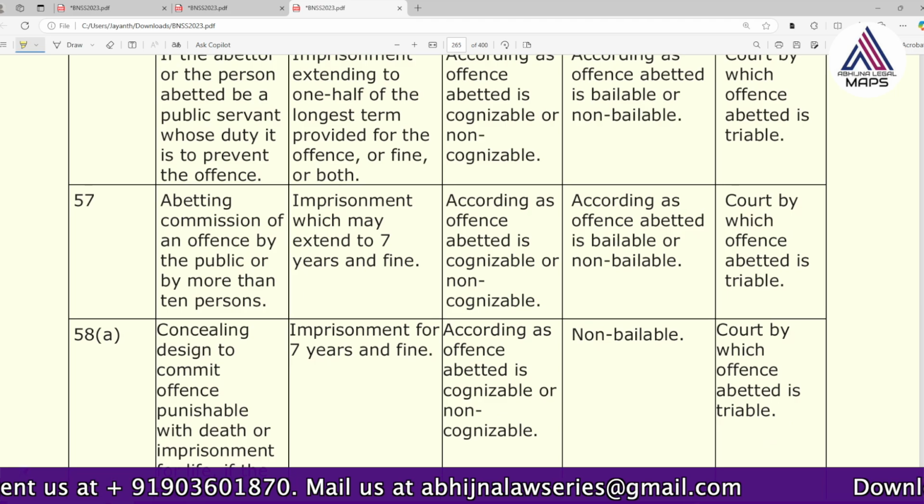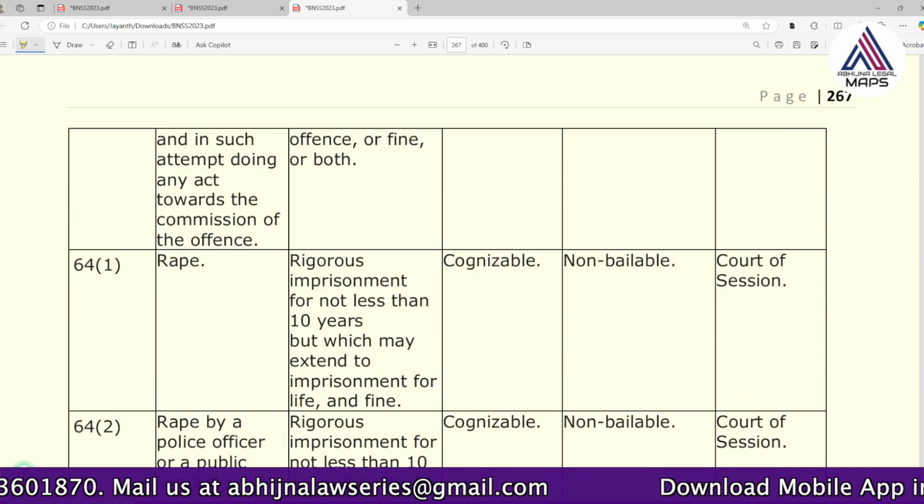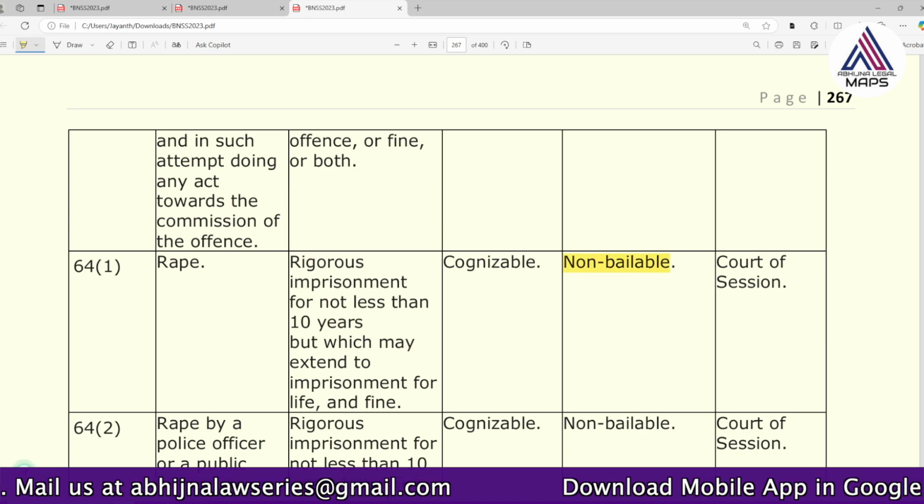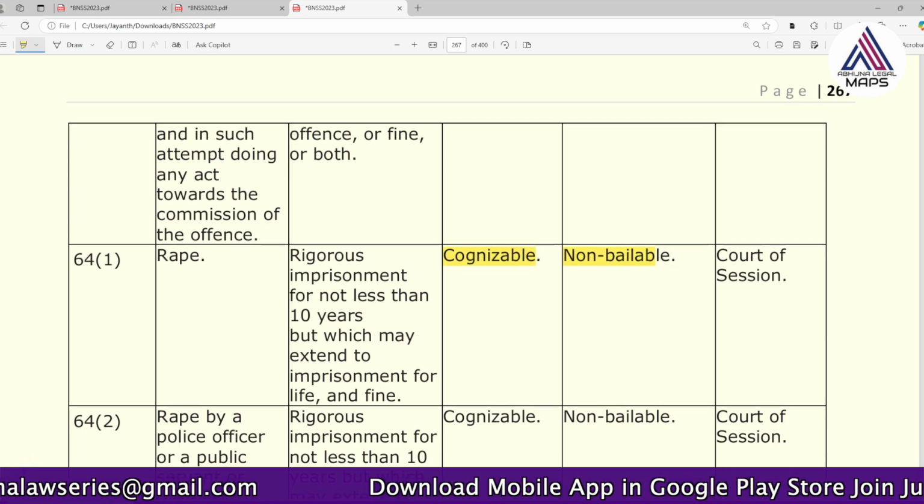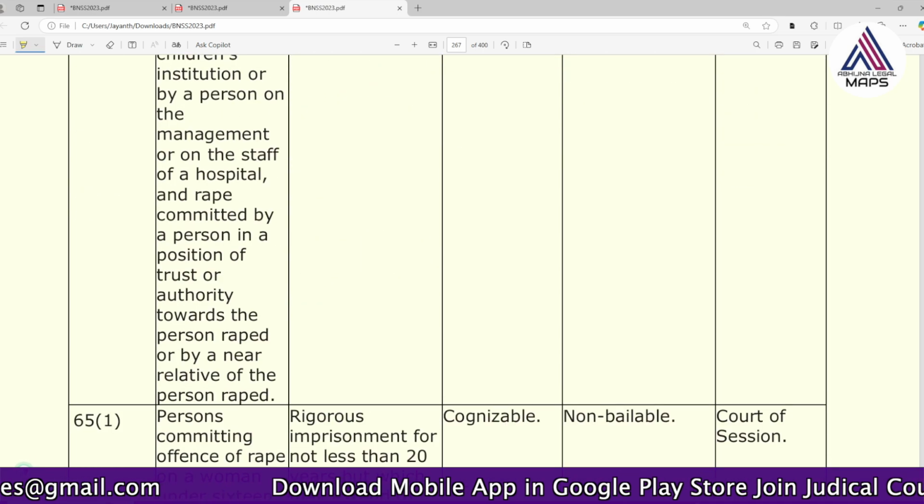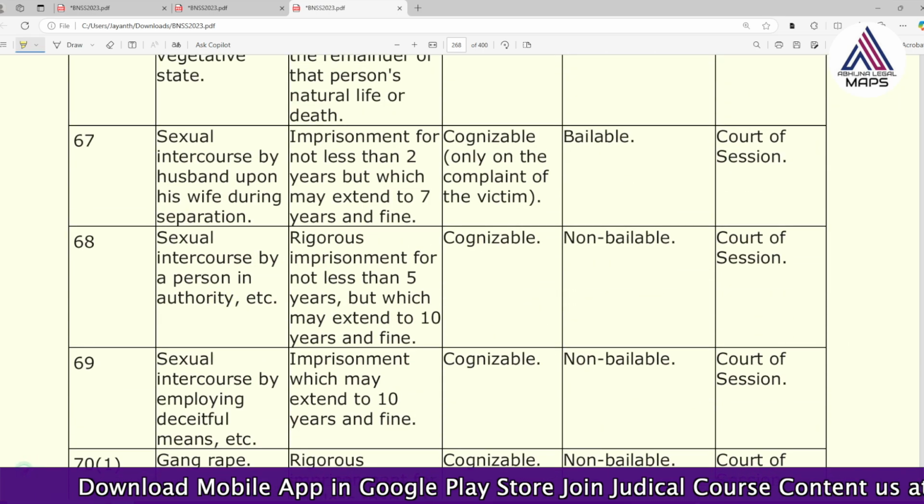So there is some offence. Let me take rape. Rape is a non-bailable offence. It's a cognizable case. So they have specified that it's a non-bailable offence. And there are certain other offences also which are bailable.